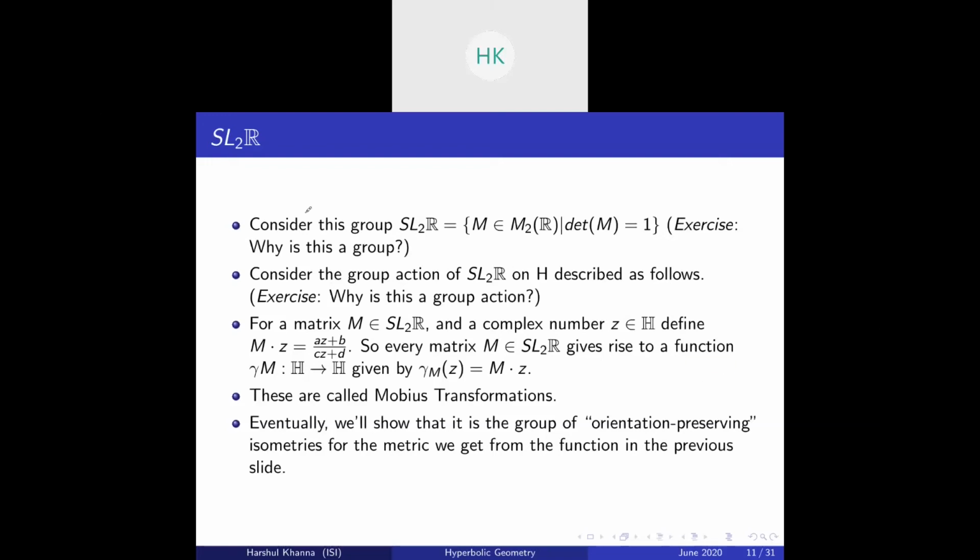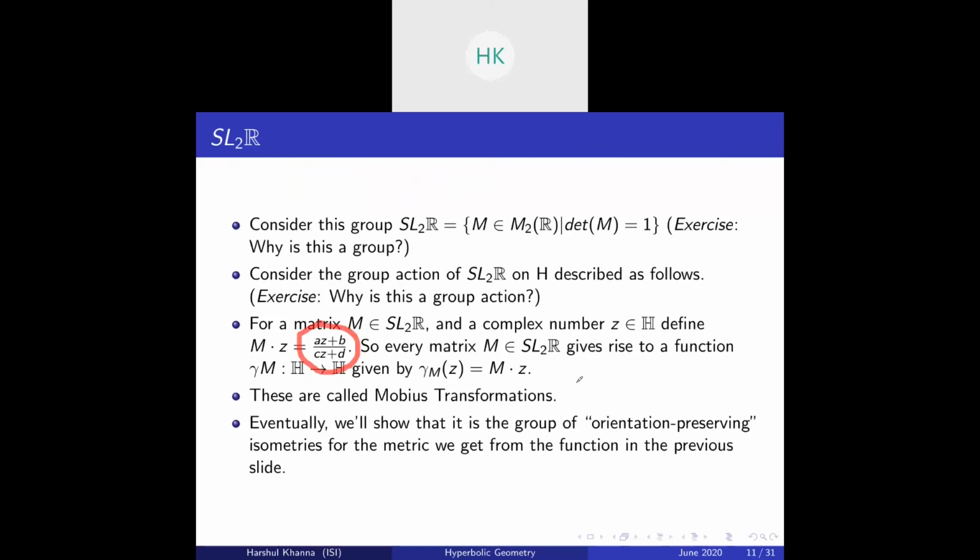Suppose you have a matrix A, B, C, D. Call this M. We define a group action from SL2R to the space H. H is your hyperbolic plane. By M dot Z, where Z is an element of the hyperbolic plane, the upper half plane, equal to this formula: (AZ plus B) by (CZ plus D).